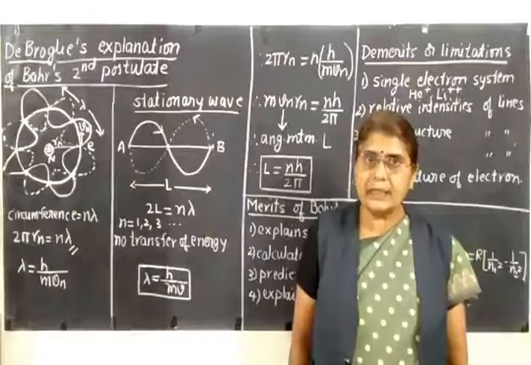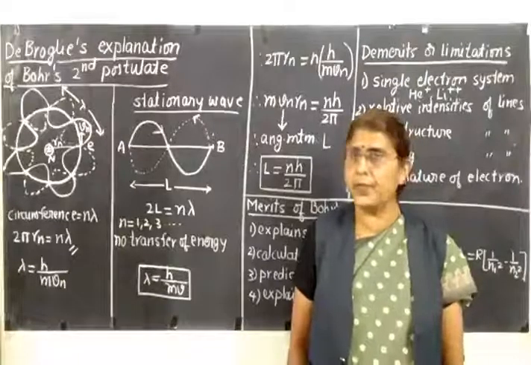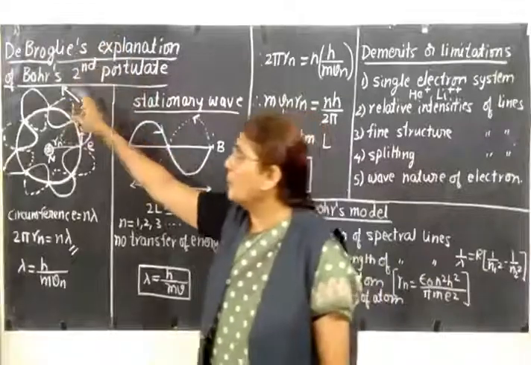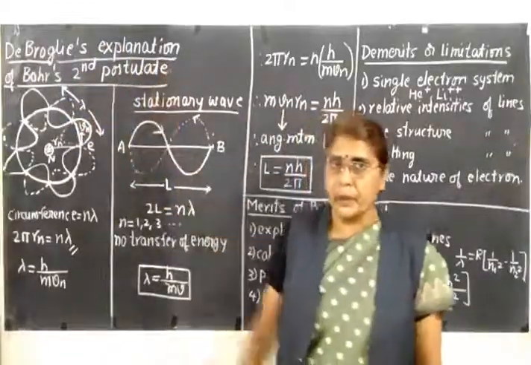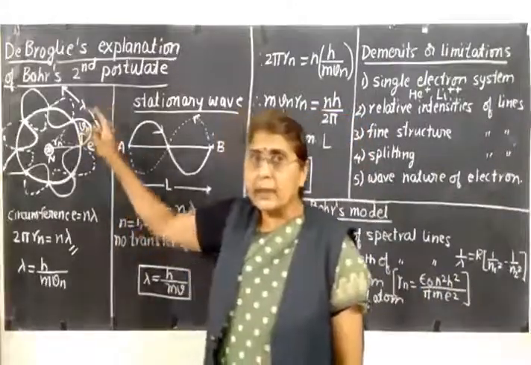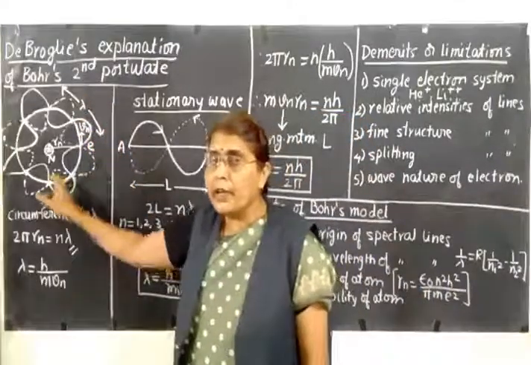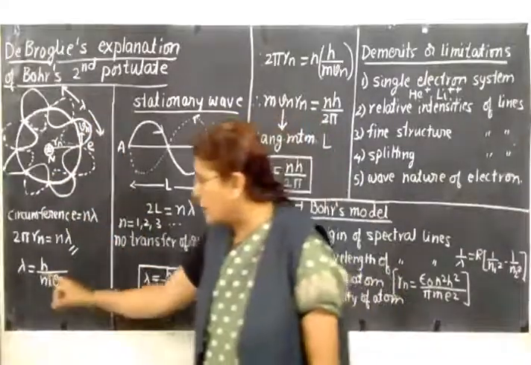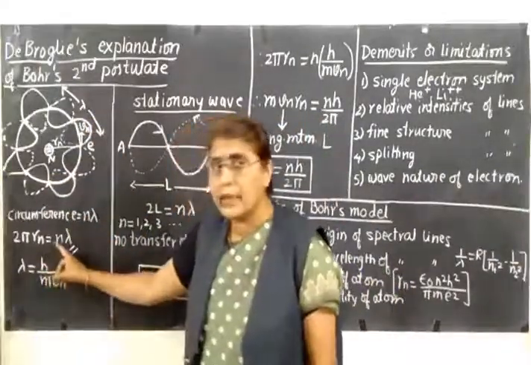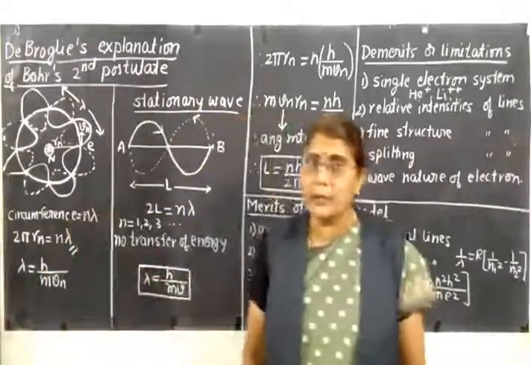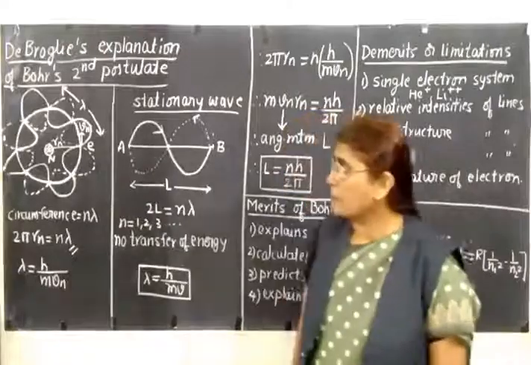So let us summarize the points which we have done now. First, we have studied de Broglie's explanation of Bohr's second postulate. According to de Broglie's hypothesis, an electron moving in an orbit is associated with a wave, and the wavelength of the wave is given by lambda equals h upon m vn, where m vn is nothing but the momentum of the electron.